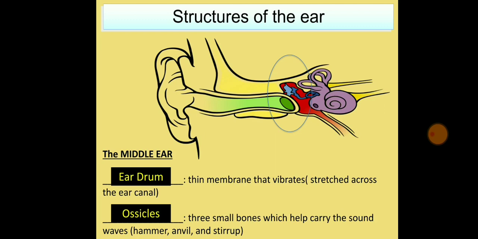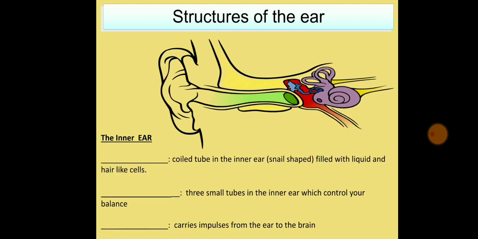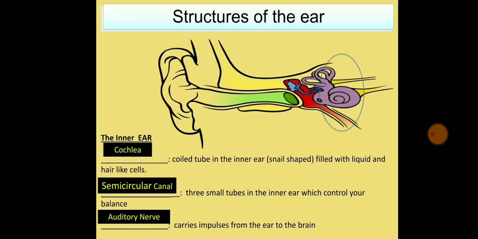The three small bones help to carry the sound or the wavelength. The three bones I have just told you about are the hammer, anvil, and stapes. And the last one is the inner ear, which is the purple part you can see in the diagram.